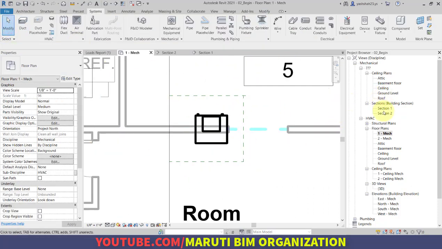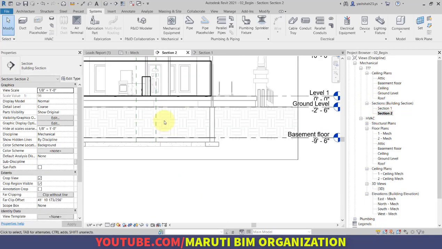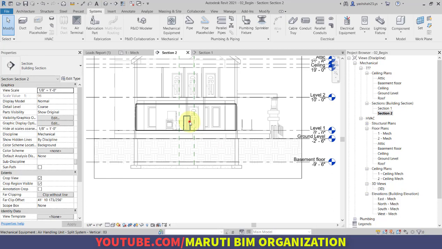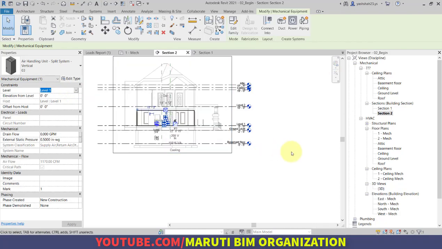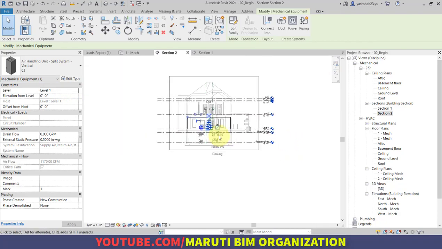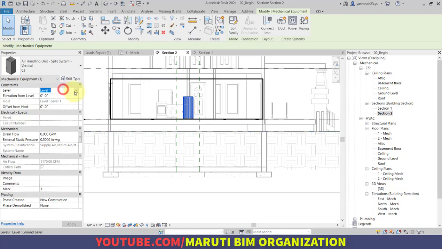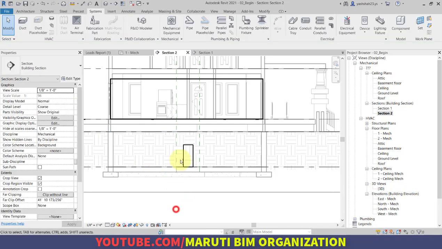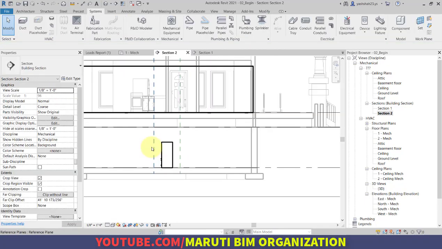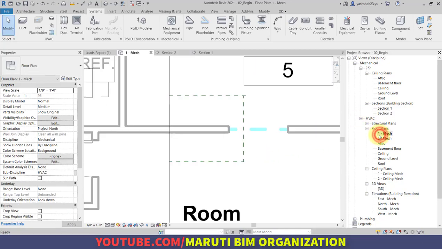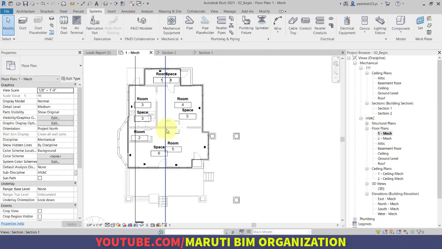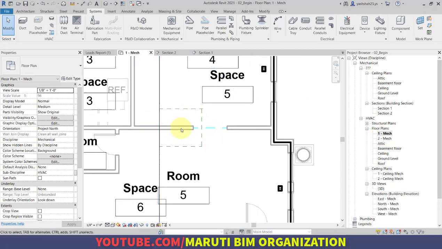So instead of placing it in the level 1 view, I will go to the section view and select this air handling unit, and I am changing its level from level 1 to the basement floor. So I am selecting this equipment and changing its level to the basement floor, so that you can see the equipment is automatically aligned to the basement floor. Now if I go to the floor plan one mechanical view, as you can see, that equipment is not visible because it is placed below this level.